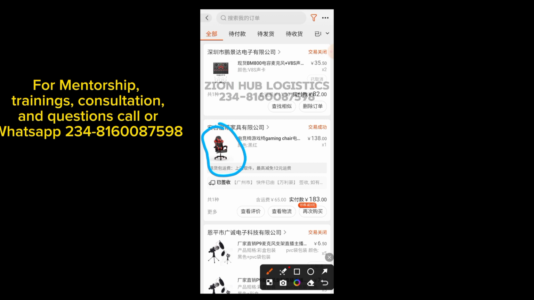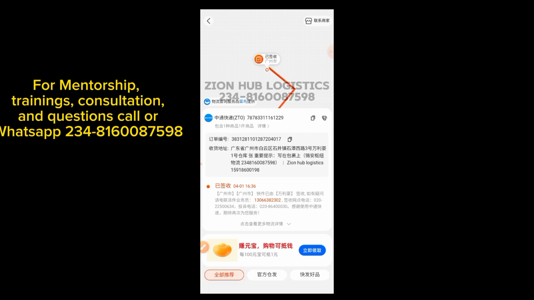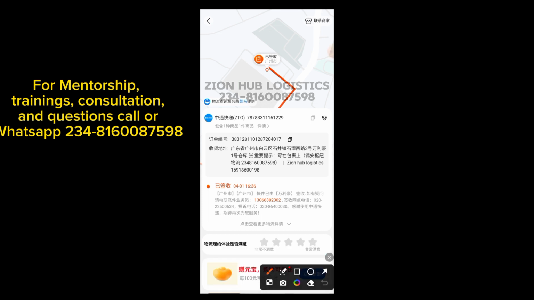It's cool. We move on. So now we click on this here to check the tracking number and the details of what we needed. So I'm going to click on it now. Once I click on it, it will take me to the other page. You can see it here. It shows all the details of this item. Now this is the tracking number we needed. This is the tracking number, and it's clearly showing here that this item is delivered. So if you have any queries, you can easily screenshot this page and send it to your supplier or to your customer or to anybody at all.